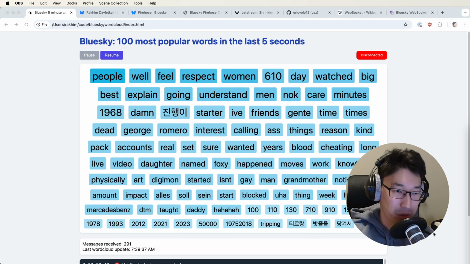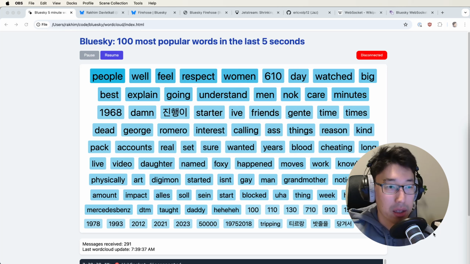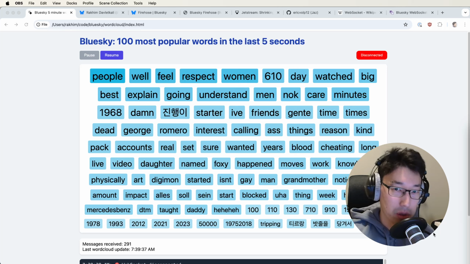So first I'm going to quickly show you, then I'm going to explain how this protocol works for this particular use case. So if you know about ATProto and the Firehose, you can skip this section. Then I'm going to quickly explain how WebSockets work. This is mostly for beginners who don't know about WebSockets. If you know about them, you can skip the second section as well. In the third section, I'm going to show the code and show how this little project works.